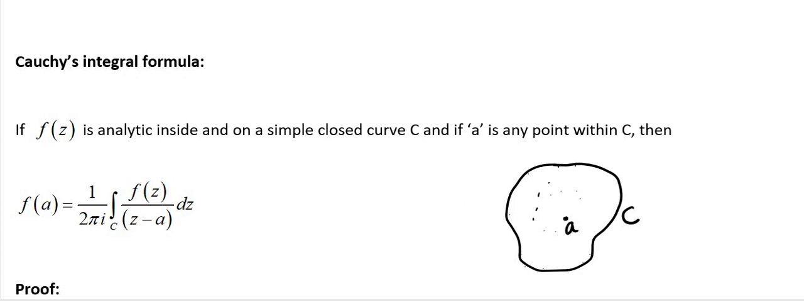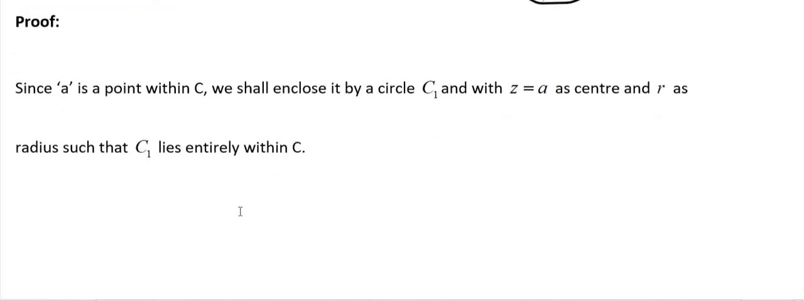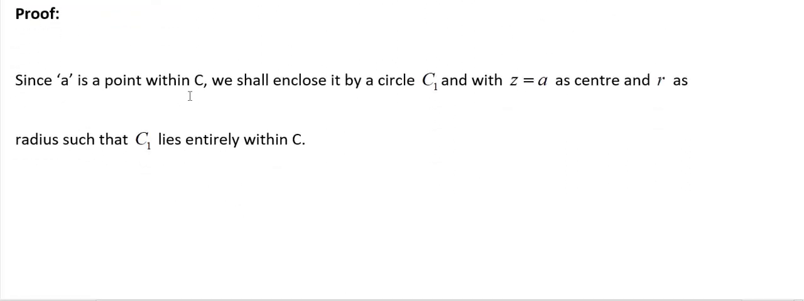So now I am going to prove this Cauchy's integral formula. Proof: since a is a point within C, we shall enclose it by a circle C1 with z = a as center and R as radius, such that C1 lies entirely within C.